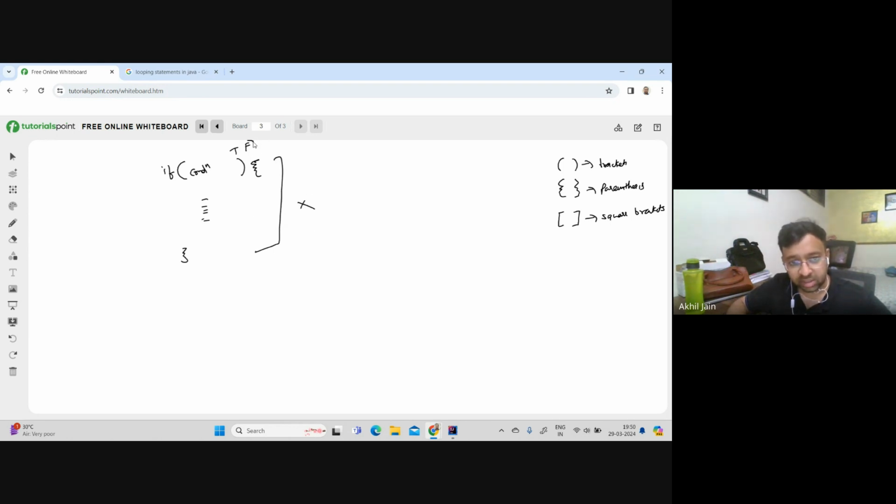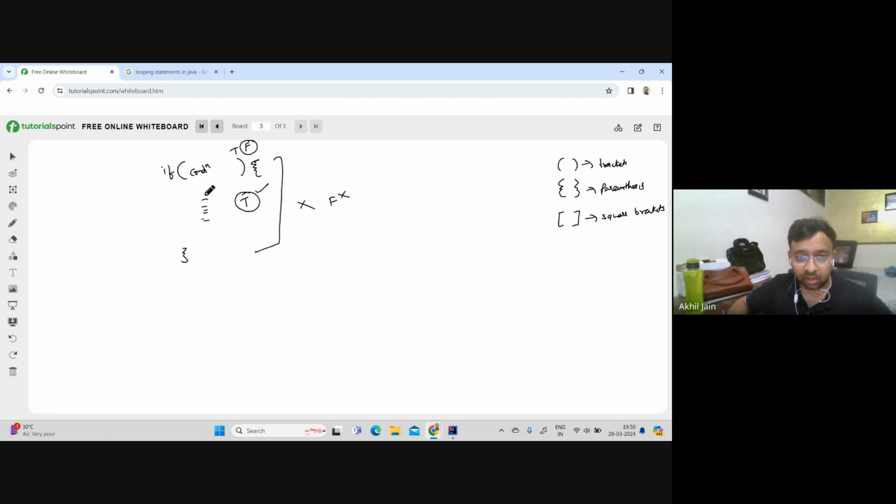Okay, if the condition is false, it will not run this, and it will then go for the next condition, which you may have or you may not have. But this piece of code will only run if the condition here has returned true. Only then, right? If it returned false, it will not even execute this piece of code. That is the rule. That is how the if condition works.